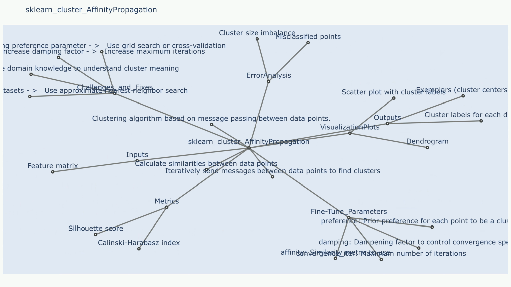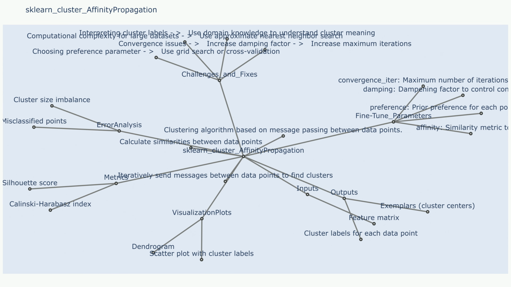Challenge 3: difficulty in choosing the preference parameter. The preference parameter can significantly impact the number and size of clusters. Choosing an appropriate value can be challenging. Sample use case: a poorly chosen preference value might result in either too many small clusters or too few large clusters, failing to capture the true cluster structure of the data.